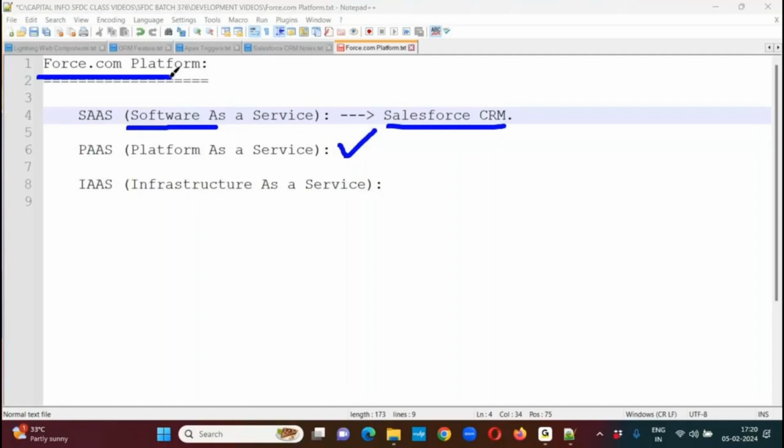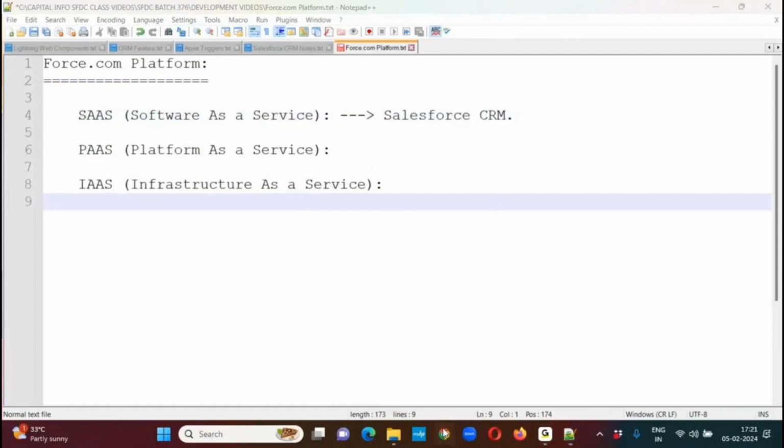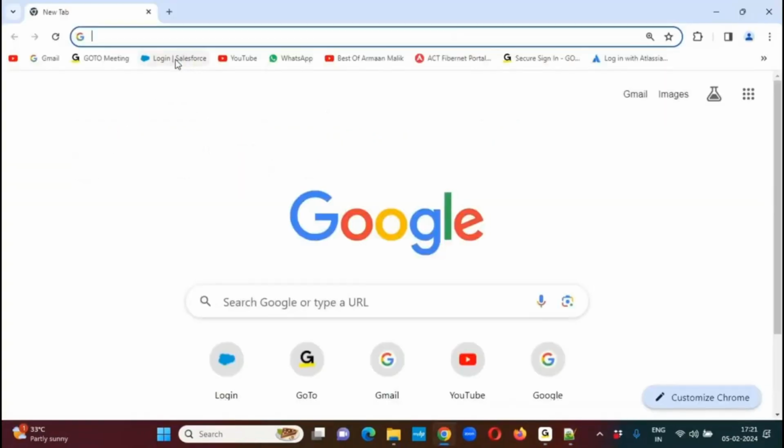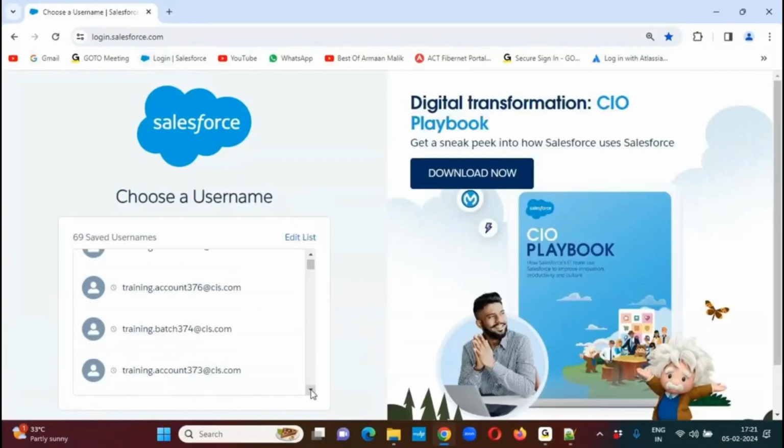Now, let me explain, because it's a common question in most interviews. In Salesforce, we have so many automation features available. Then why should we go for development? Could you please list out some 2 to 3 scenarios which need development? Let me explain. I'm going to my Salesforce org.